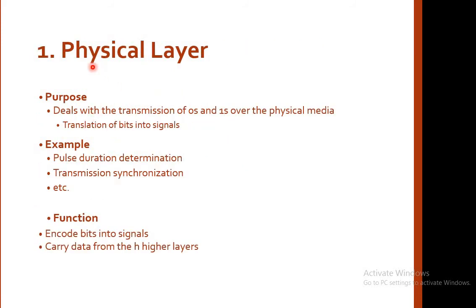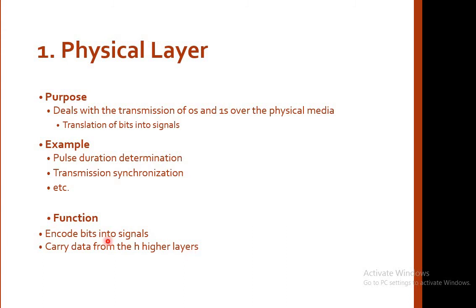Below this layer is the last layer, the physical layer. It deals with the transmission of zeros and ones over the physical media. This is the lowermost layer in the OSI model, and after the physical layer is the actual physical media. It translates the data in the form of zeros and ones that we are transferring over the physical medium, that is, translation of bits into signals. Examples: pulse duration determination, time synchronization. These are all tasks performed at the physical layer, and its function is to encode bits into signals. It carries data from the higher layer.